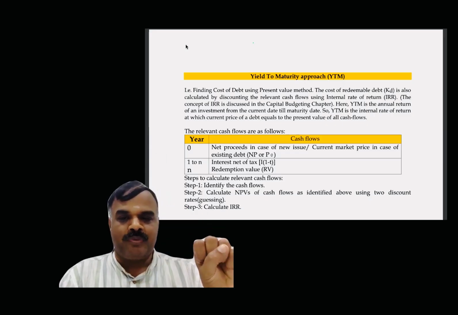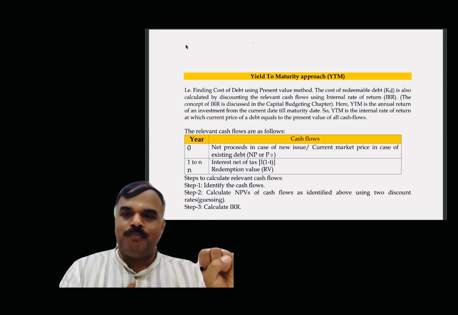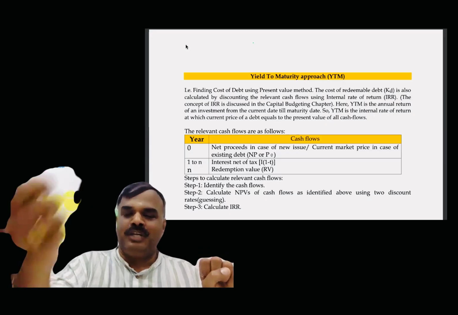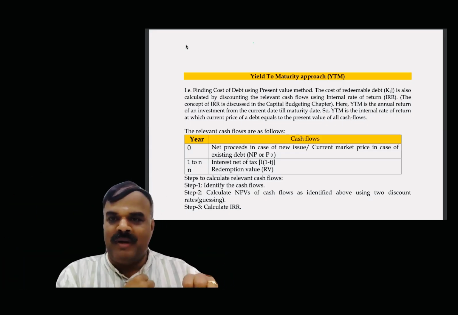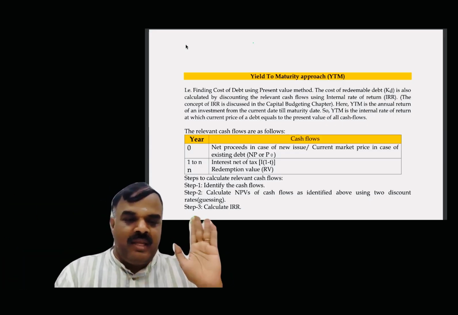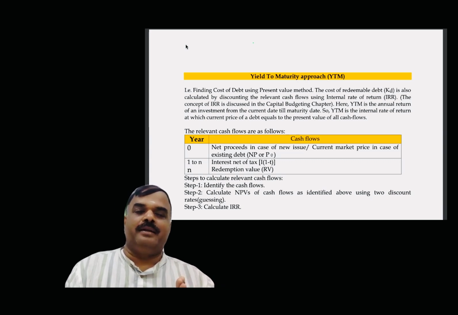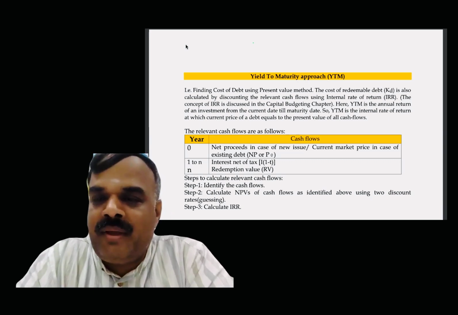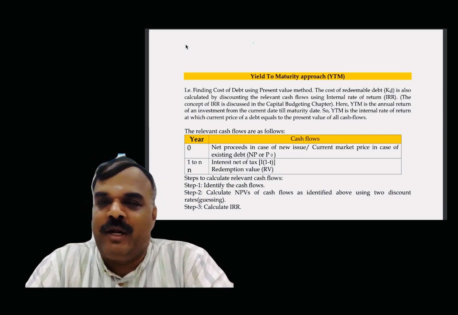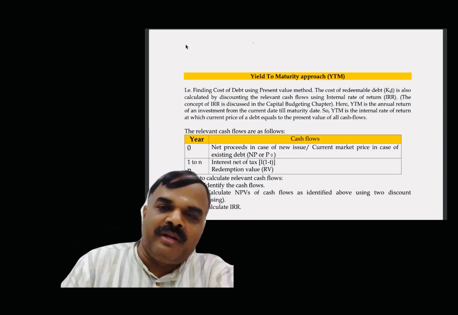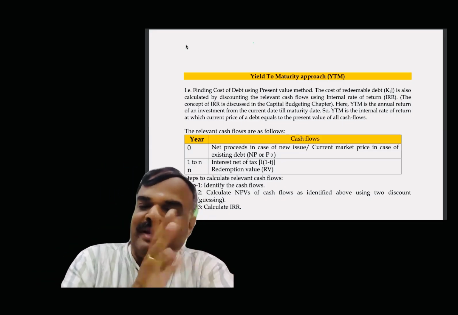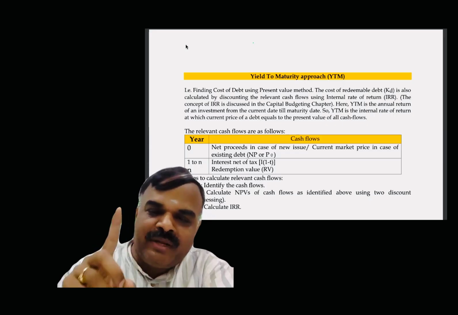Year 0, we are going to get an inflow, nothing but I am going to issue the debenture and get the loan amount. With a 10 year maturity, year 1 to year 10, I have to pay interest every year, after tax adjustment. At the end of the maturity period, the 10th year, I have to settle the money, my cash outflow. Year 0, I am getting inflow.